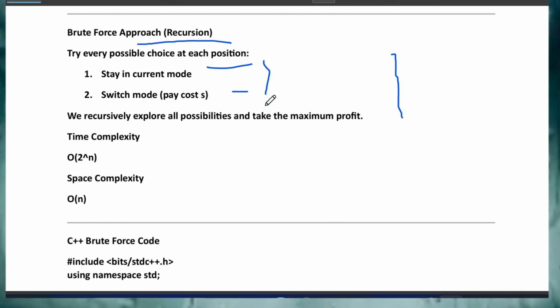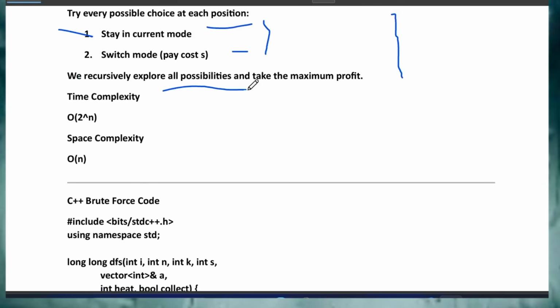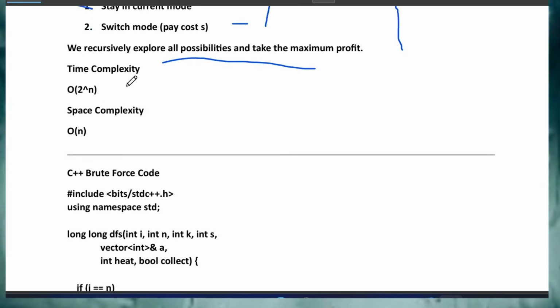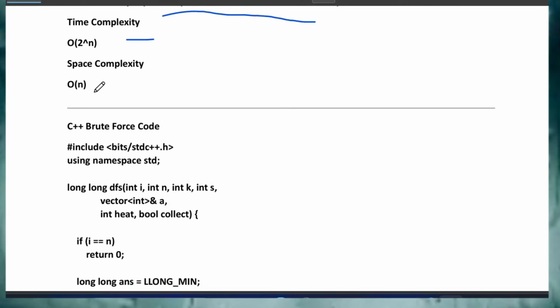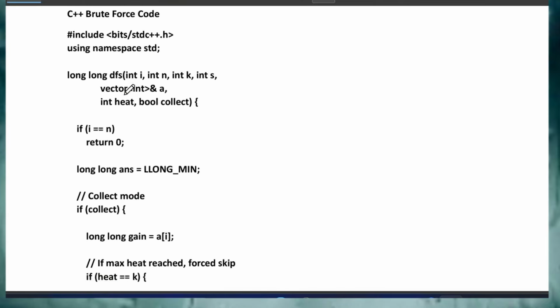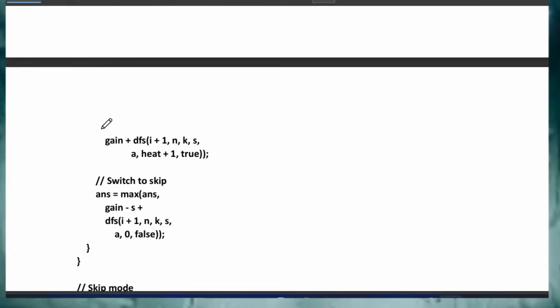You know in the recursive approach, first you have to pay attention to the base case, and then establish the recursive relation. So you have to keep in mind the base case and establish the recursive relations. These are the two conditions on the basis of which I am going to build the recursive relation. So we recursively explore all possibilities and take the maximum profit. For this, the time complexity will be 2 to the power n and space complexity will be order of n. Why? I'm going to discuss that here. So here I will use DFS.